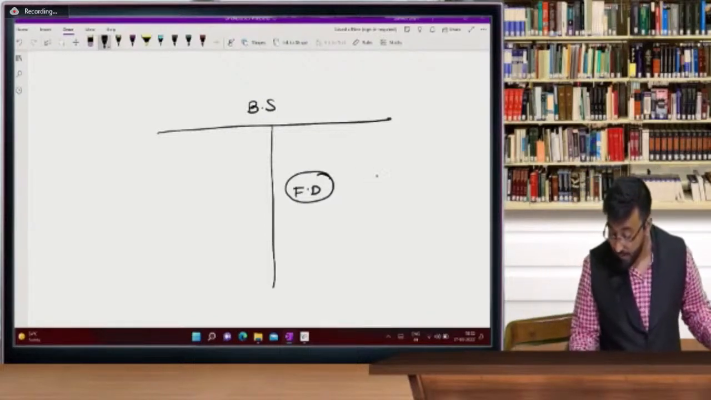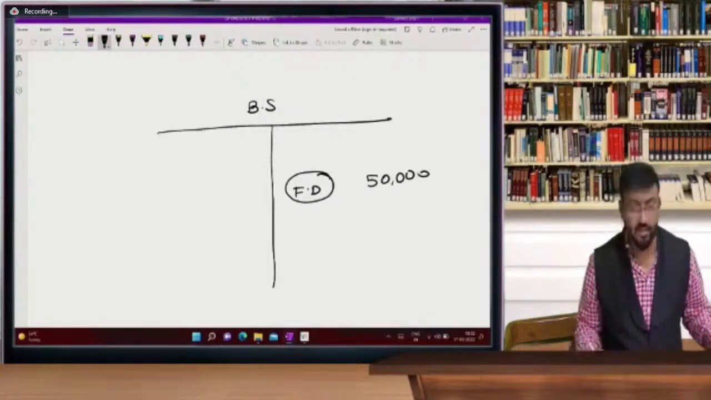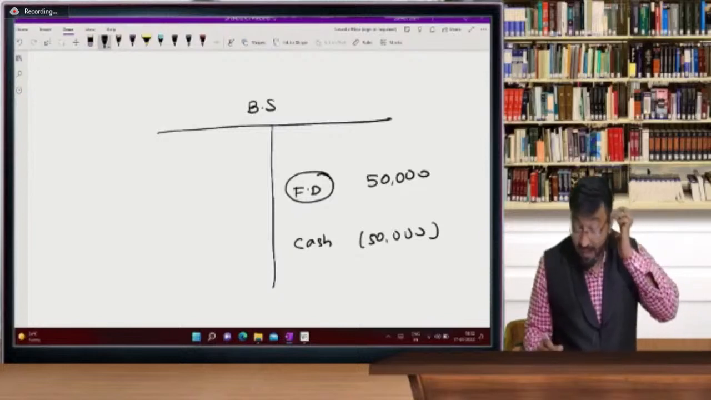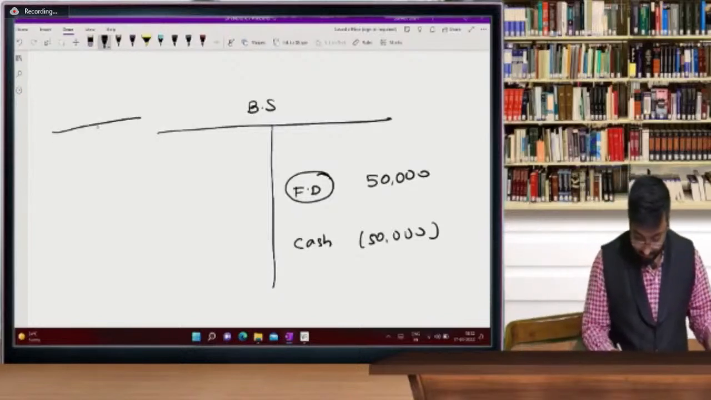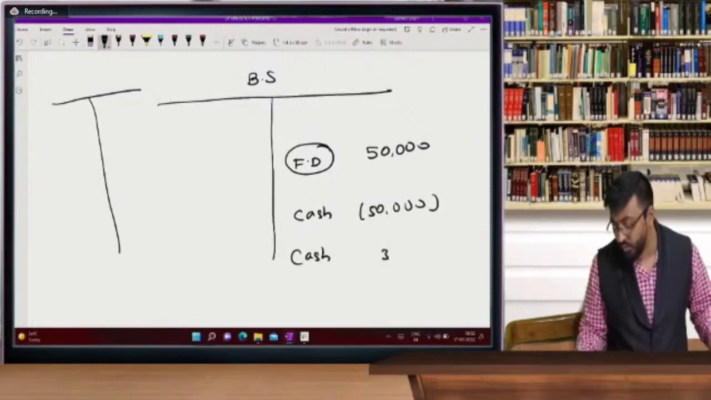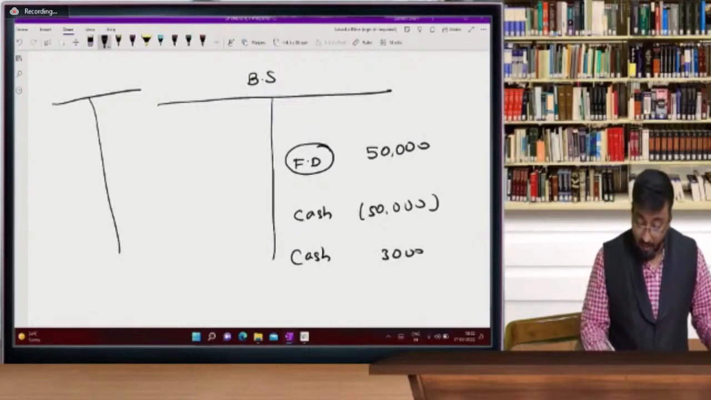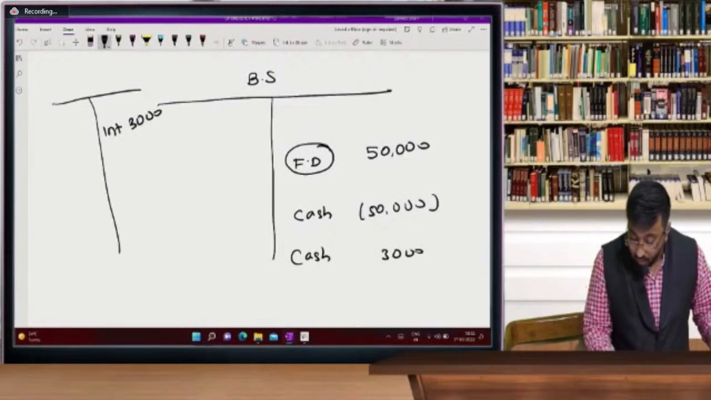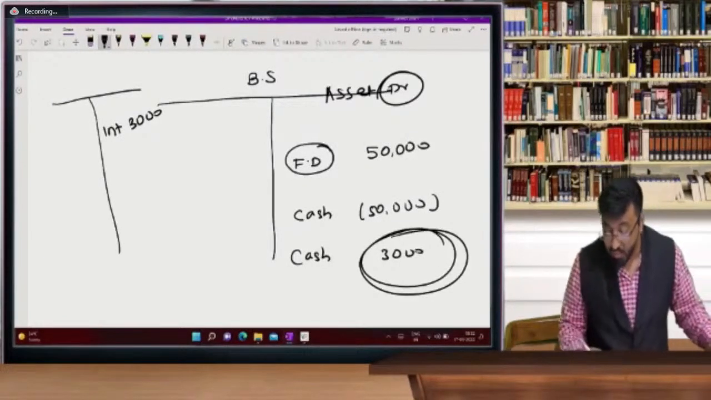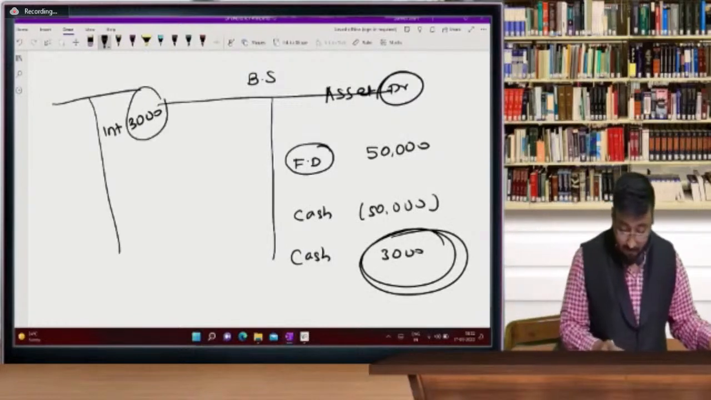FD 1 lakh, beta. In this question, FD is 50,000. I have paid my cash, so might be cash is a negative balance. But when I receive interest, suppose cash account 3,000, and interest, I will give credit. So beta, asset shows debit balance. In asset, I will show 3,000 as cash balance. And second effect, I will record.